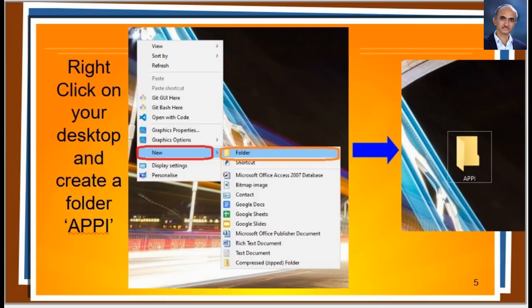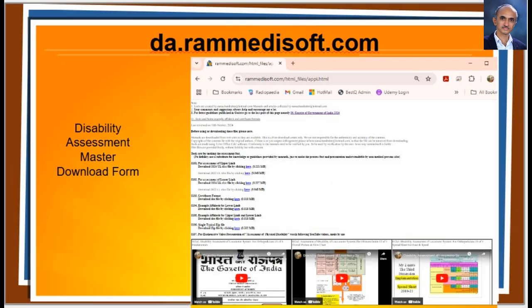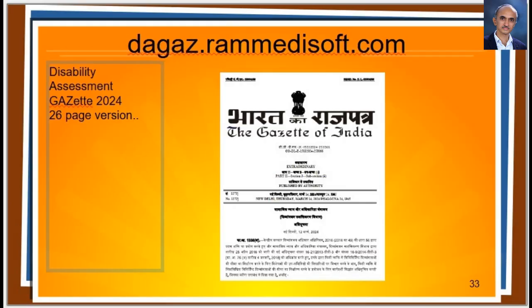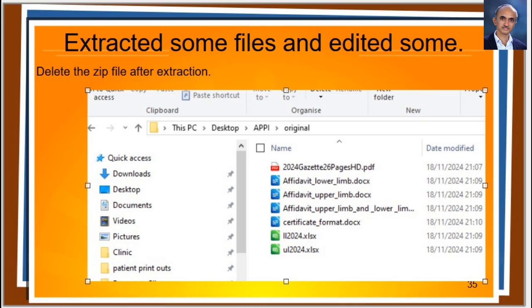Before ending this section, let us recollect what all we did till now. We created a simple folder tree on desktop by creating a PPI folder and one original subfolder inside it. We visited the Disability Assessment Master download page using the URL da.ramedisoft.com. We downloaded the 26-page version of the Disability Assessment related Gazette using the URL dagaz.ramedisoft.com. Downloaded the zip file using the URL zip.ramedisoft.com. Extracted the files and edited some files.